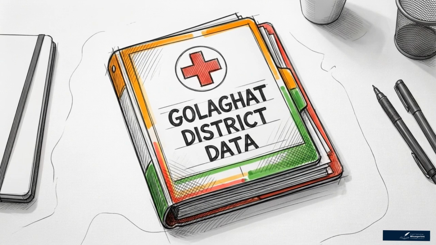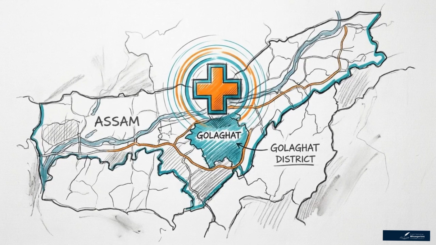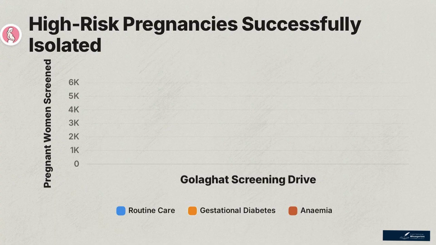Moving to GS Paper 2, Social Justice and Health Schemes. When analyzing maternal mortality, use recent, localized case studies to prove administrative reach. The implementation of the Pradhan Mantri Surakshit Matritva Abhiyan in the Golaghat district provides a precise model. This chart visualizes the initiative's success.